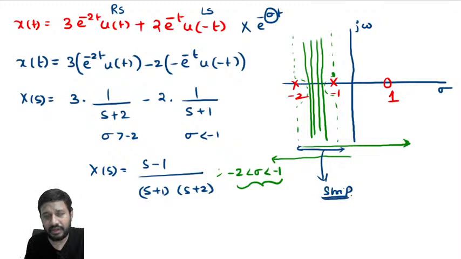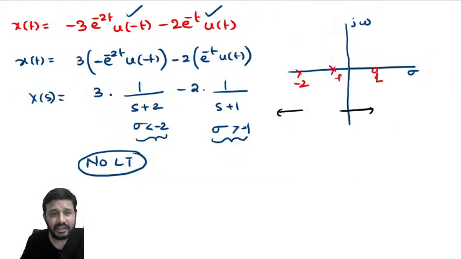And one more point we learned: for a linear combination, if you don't have any common ROC, the Laplace transform does not exist. For a linear combination, you must have a common ROC.